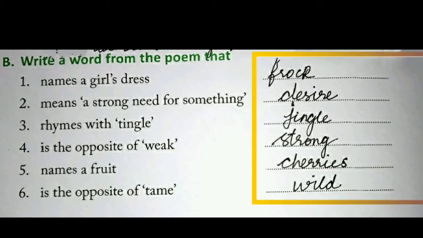Then fourth one, what is the opposite of weak? Strong. Fifth one, the word that names a fruit. So which fruit is mentioned in the poem? Cherries. And the last one, what is the opposite of tame? Tame means to bring under control or domesticated. So the answer is wild.